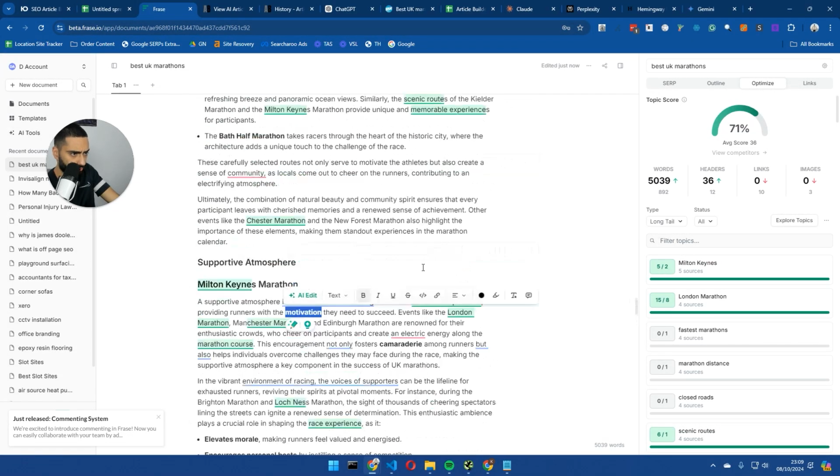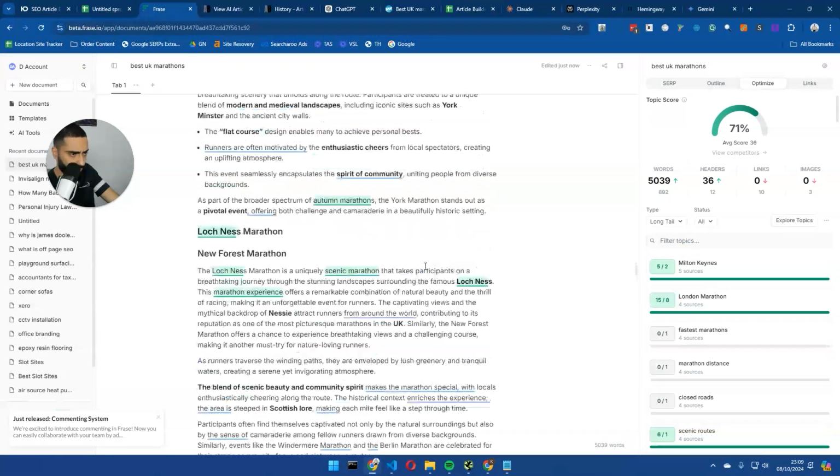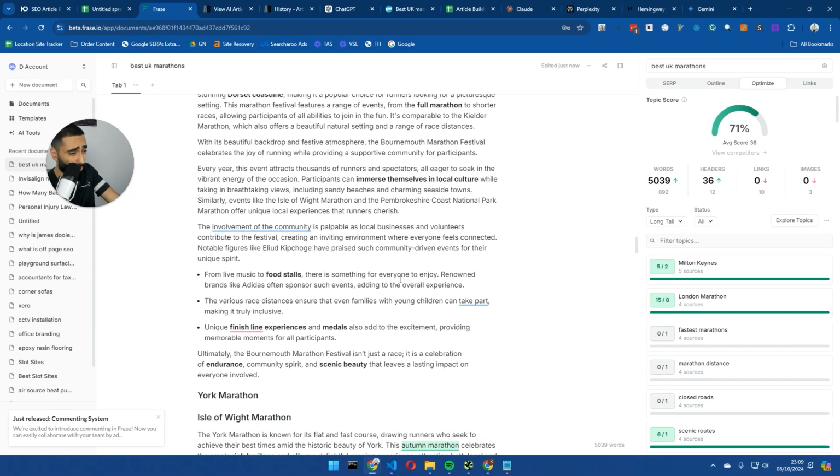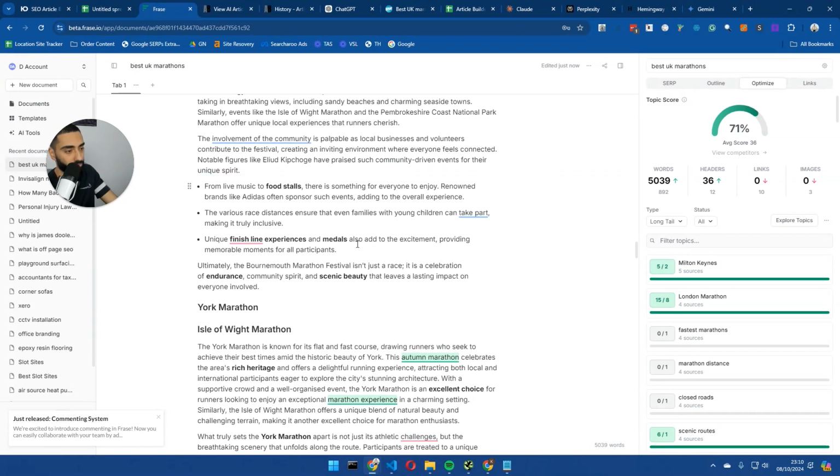It's listed a lot of different marathons, which is really good to see. It's also gone into detail. For example, the others combined didn't mention anything like food stalls at the events, a finish line, medals. Certain things like that can definitely improve your content.